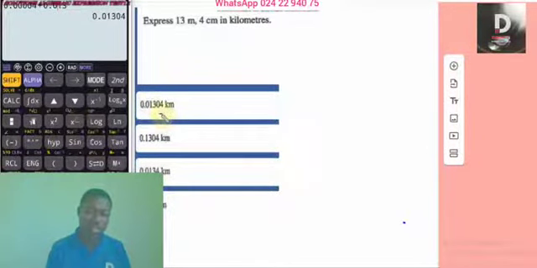Good. So the answer is 0.01304, as you can see on the calculator. Okay, so this is the correct answer. Let's continue.